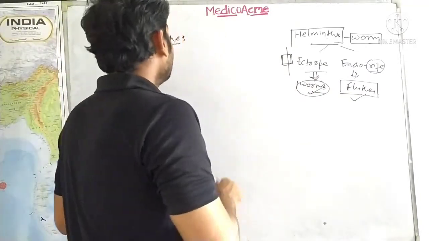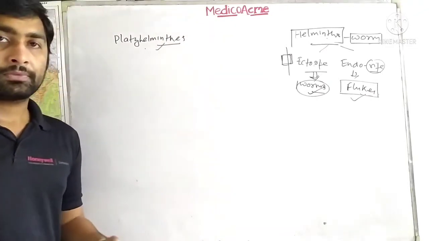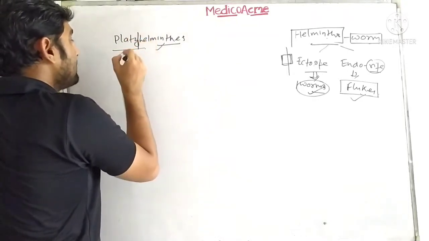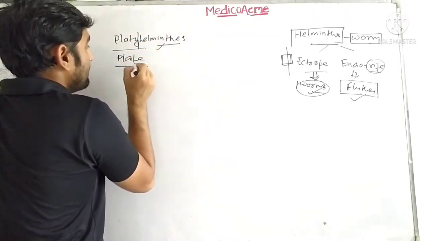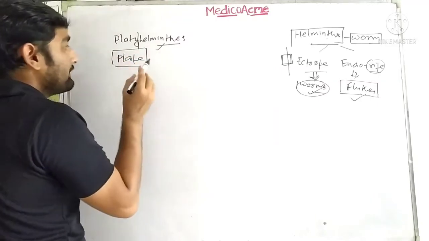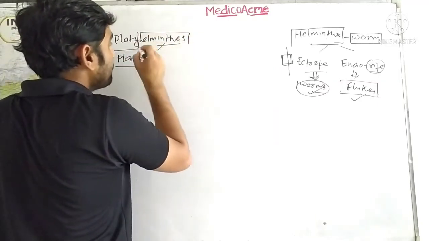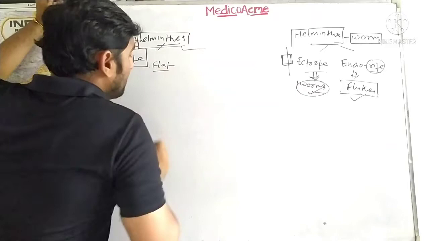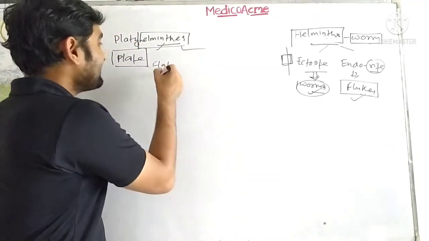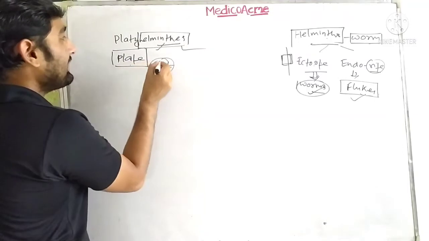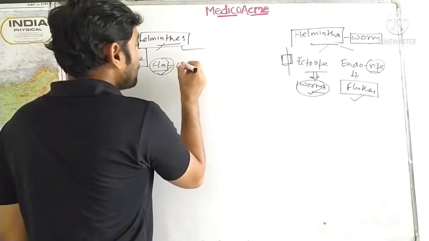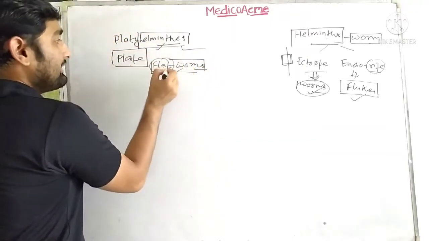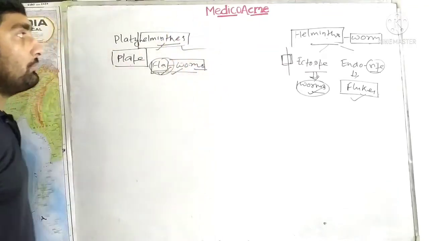So now study the platyhelminthes. Platyhelminthes is the fourth phylum of the kingdom Animalia, derived from platy. Platy means plate. You have all seen a plate, and this is the general way to remember the body structure of the organism. What is the characteristic feature of a plate? A plate is flat, and so is the animal. So flatworm is the second name of the organism. Platy says flat and helminth says worm.